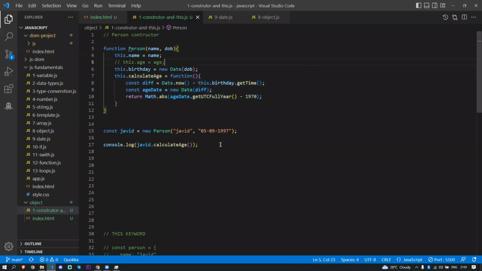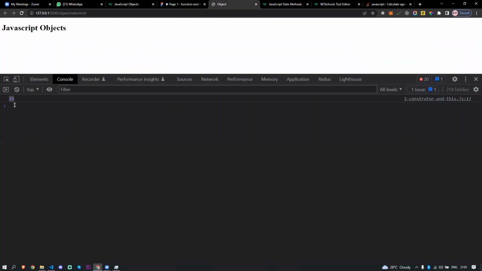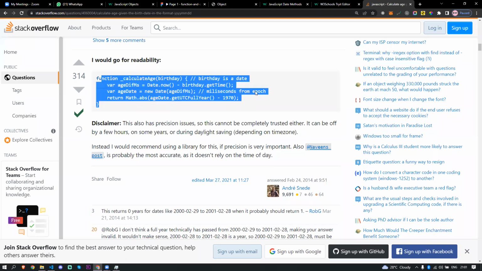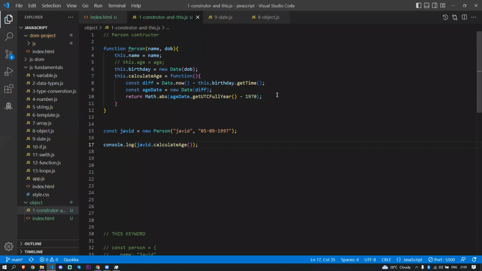Okay, so when I get 25, you don't have to remember all these things. If you go and type how to get a birthday in JavaScript, you will get this code. Just go and copy and paste it in your application. That's all. Okay, so now only one thing, we have created the function constructor.